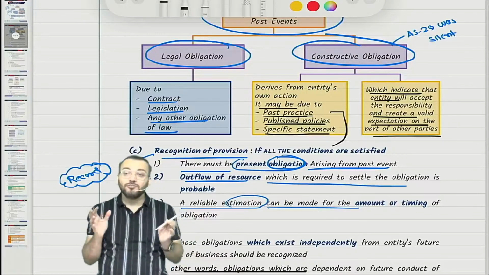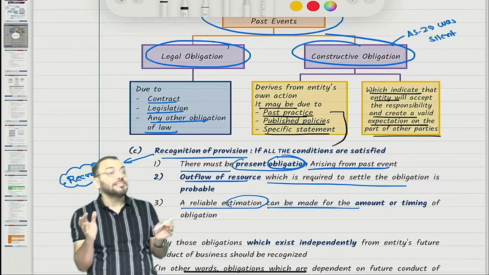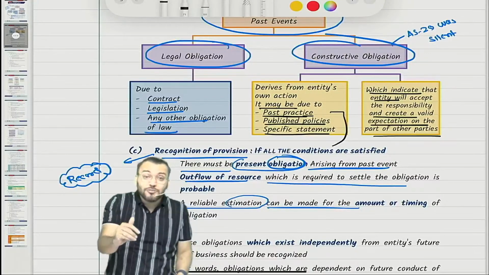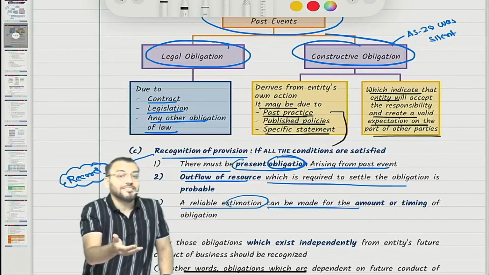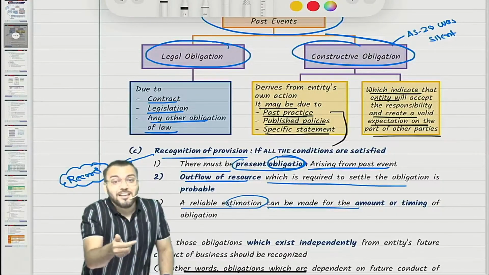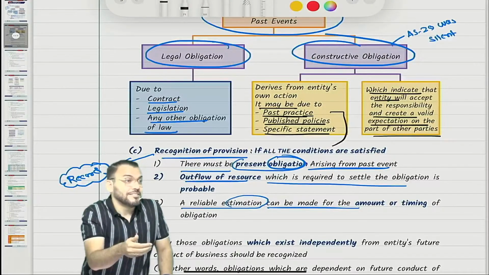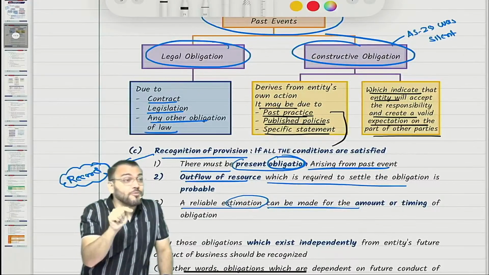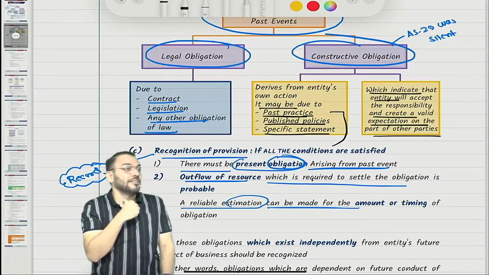I've already said they will choose the best among them. So your answer may be correct, but it should be as per the requirement of ICAI. Now you should know how to write the best answer. Our focus will not be on the correct answer, our focus will be on the best answer. Got it?